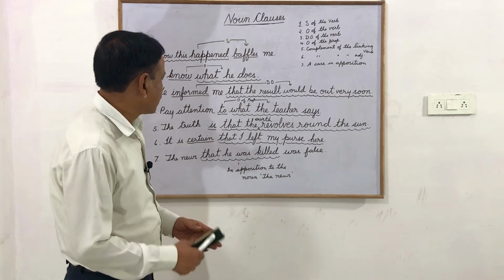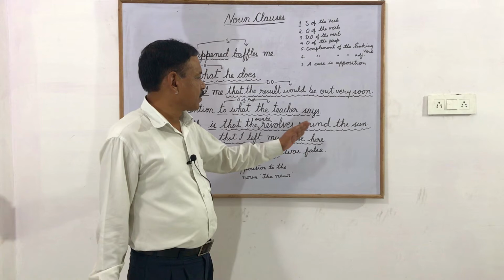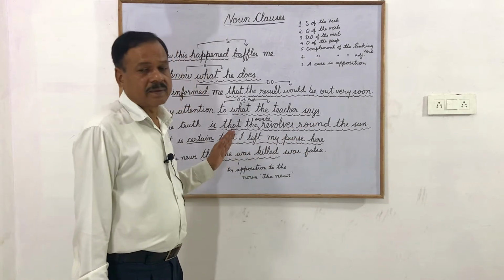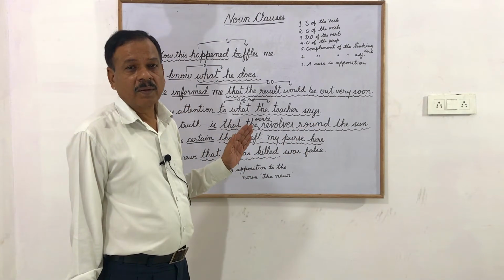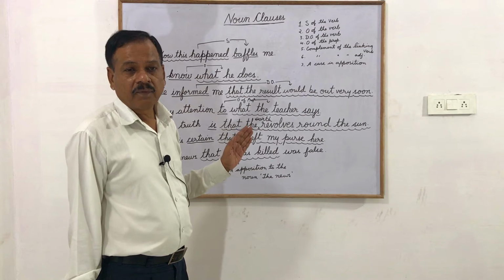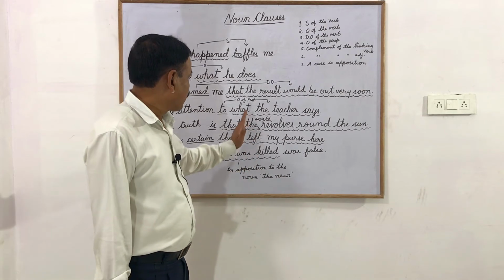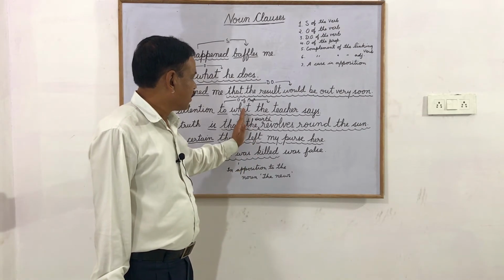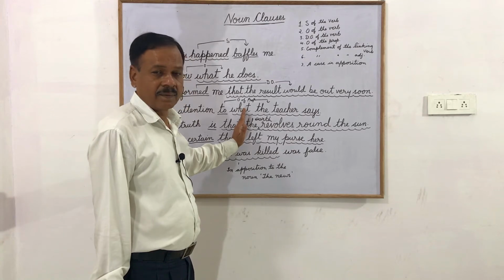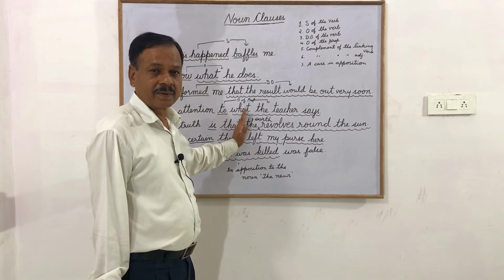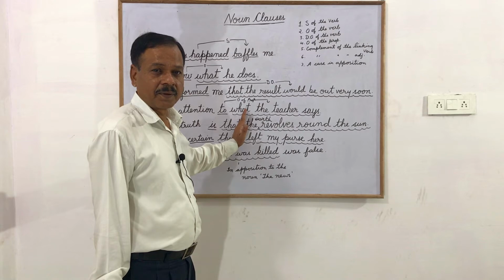And suppose I say that the earth revolves round the sun, the sentence is not complete. You cannot put a full stop over there. But if I remove this that, the earth revolves round the sun, it's a complete sentence. You can put a full stop over here.